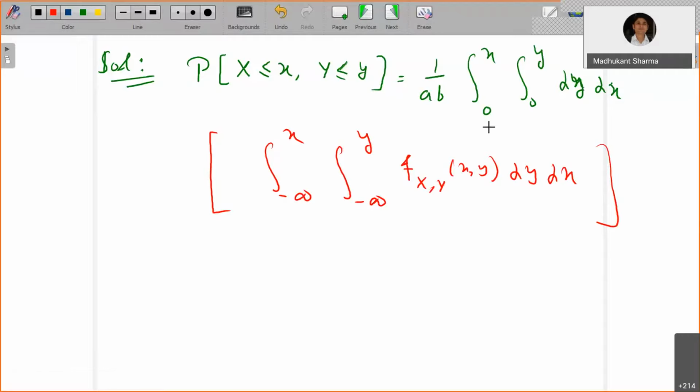So for minus infinity to 0, if you break it down, that is 0, and over the interval 0 to x or 0 to y, it is uniformly distributed with value 1 upon the area of that rectangular region R. So now what is it finally? The right-hand side is nothing but the integral: first integrate with respect to y, and then with respect to x. That is going to be x into y divided by A into B.